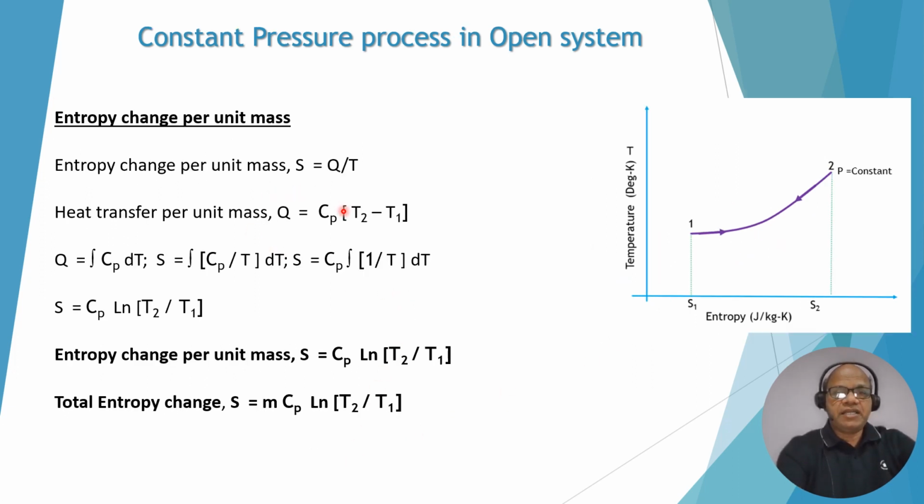Entropy change, we can write the same, S is equal to Q upon T, Q is equal to Cp (T2 minus T1), so we can write Cp dT because we can write in integration form. So the integration of Cp upon T into dT gives Cp natural log, that is ln T2 by T1. This is the entropy change per unit mass, S is equal to Cp ln T2 by T1, and for total entropy change we can write m into Cp ln T2 by T1. You can see here the TS diagram: entropy increases or decreases based on the ratio of T2 by T1.